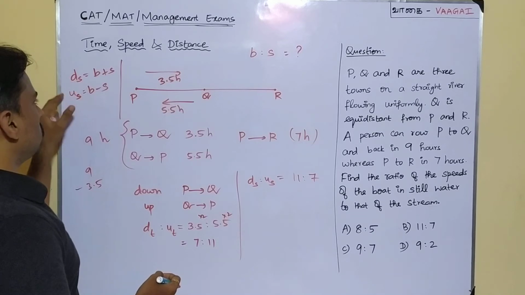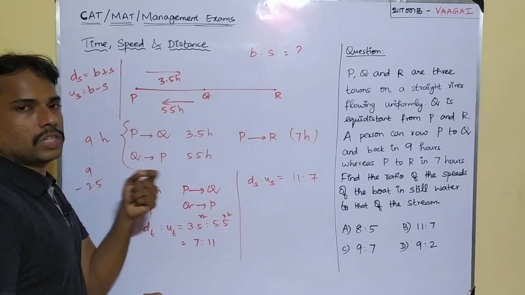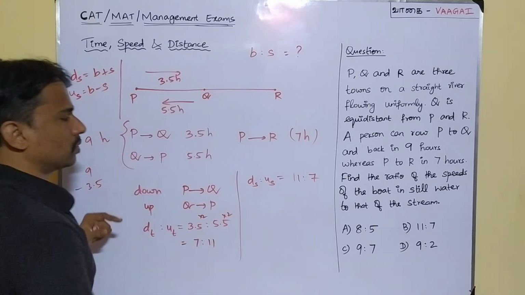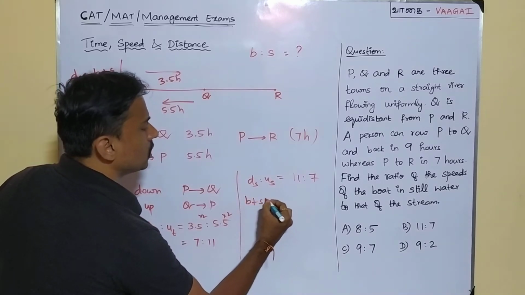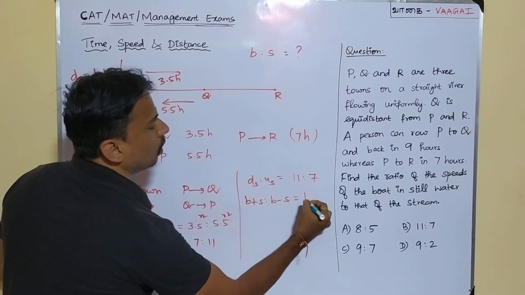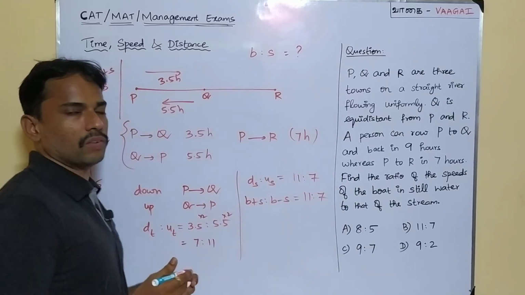That is DS is to US, I mean downstream speed to upstream speed. I can replace it by these two terms, that is B plus S is to B minus S is equal to 11:7. This is what we are finally getting.